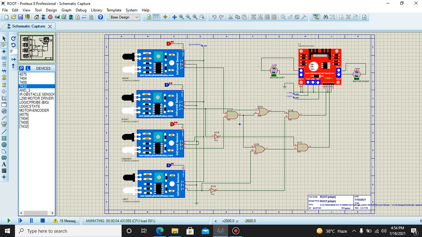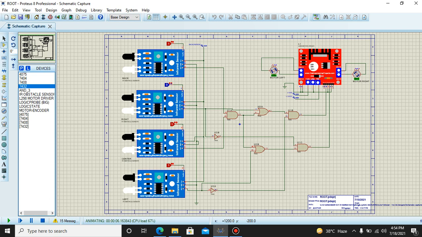For a straight line, our motors will follow the line until the line finishes. Now we apply left. Our board is going straight, and then it suddenly detects a left line. For a left line, our left motor will stop.